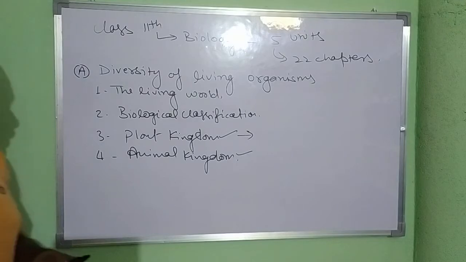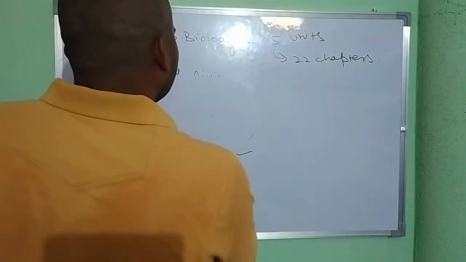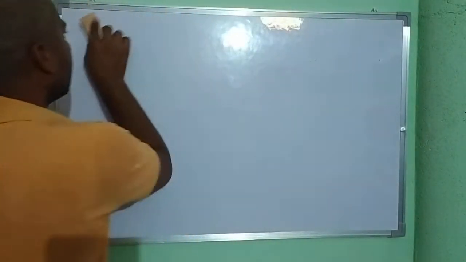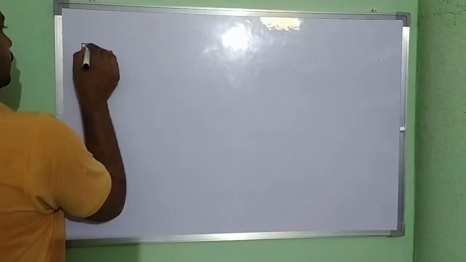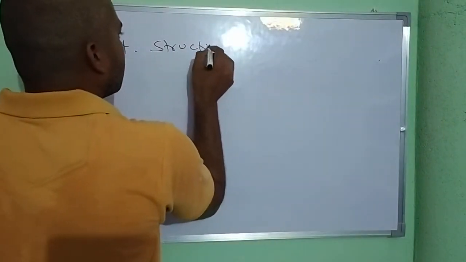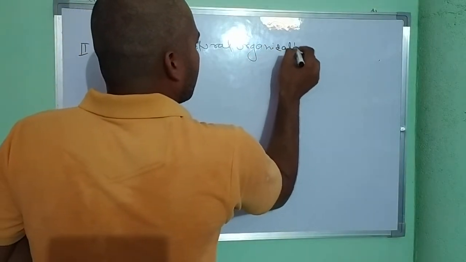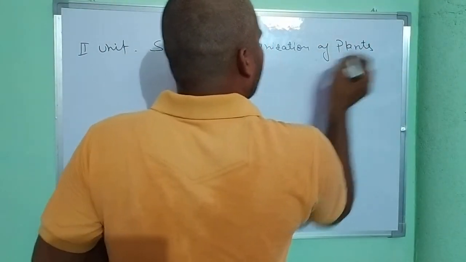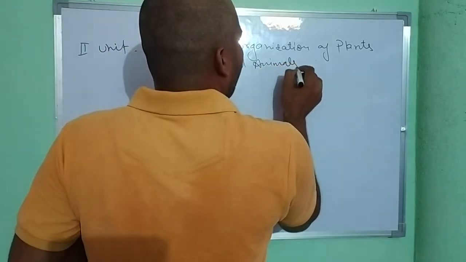Okay, and our second unit is structural organization of plants and animals.